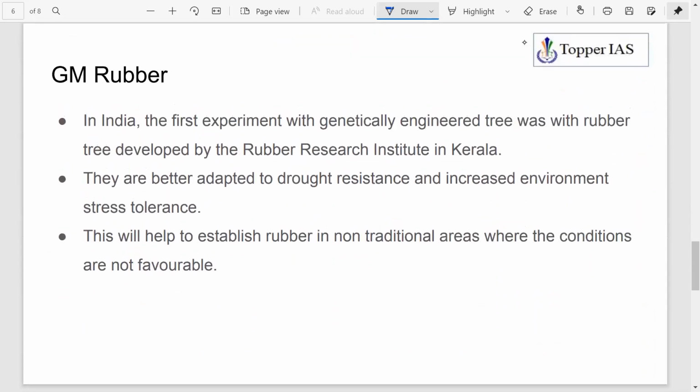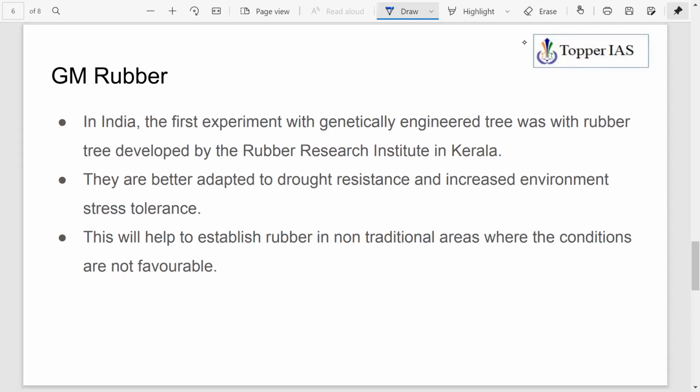Then a few things with respect to GM rubber. We have seen that a sampling of GM rubber has been planted in Assam. But as I said, this was there in the news in 2010-11 also. So in India, the first experiment with a genetically engineered tree was with the rubber tree developed by the Rubber Research Institute in Kerala. And why did they develop this?